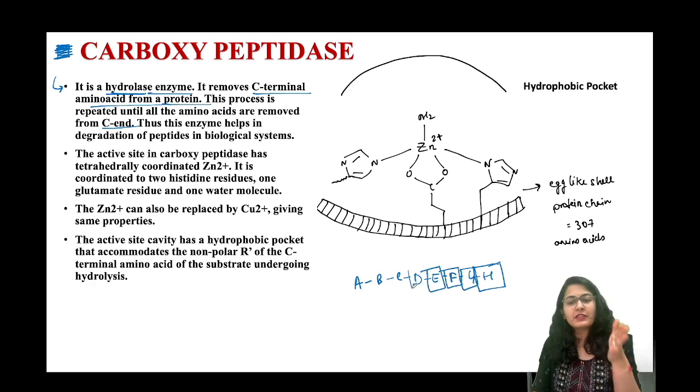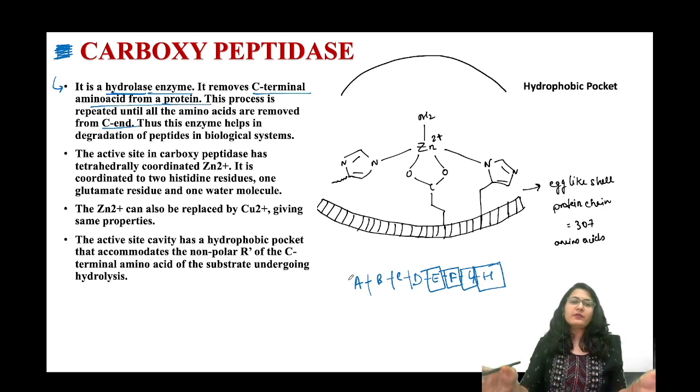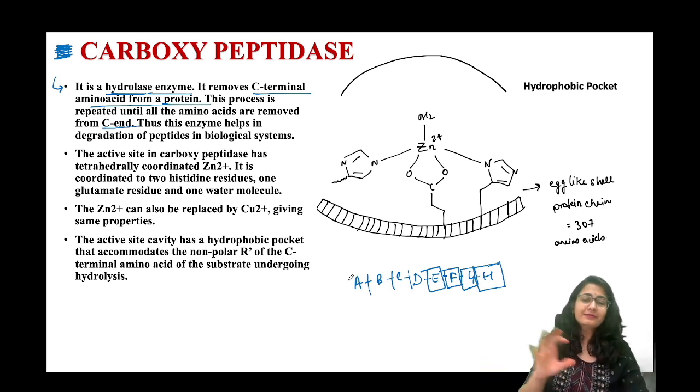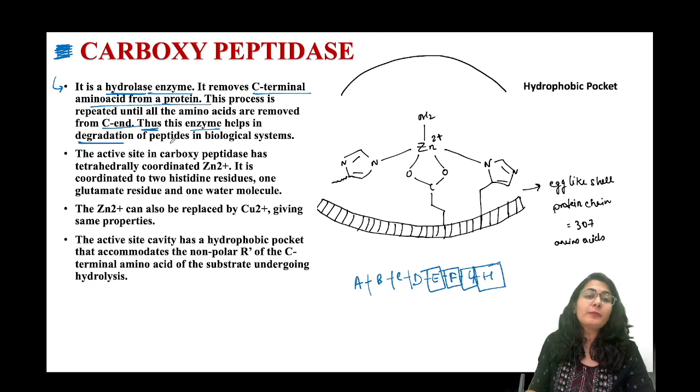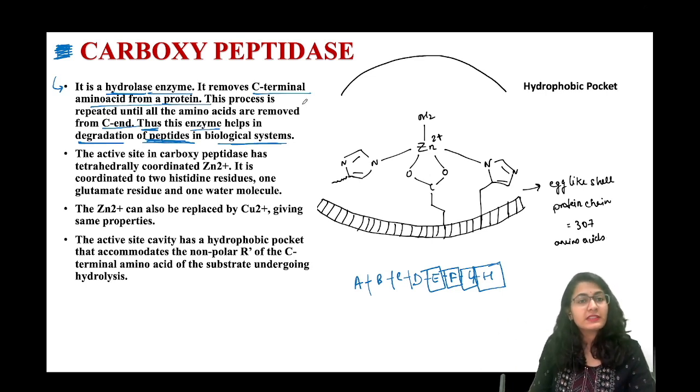Broken. Every time it is going to break one down and it won't stop until all of the protein or peptide is broken down. ठीक है. Thus, this enzyme helps in degradation of peptides in biological system. जहाँ peptides बनाना जरूरी है, वहाँ break करना भी जरूरी है. Okay, to form new structures. So this one helps in breaking down.